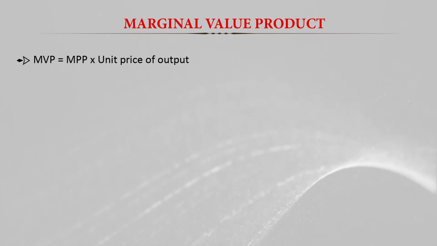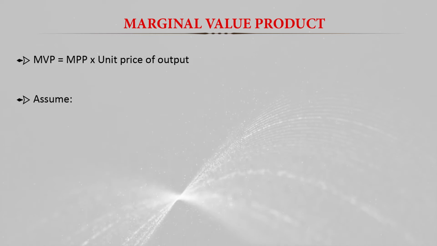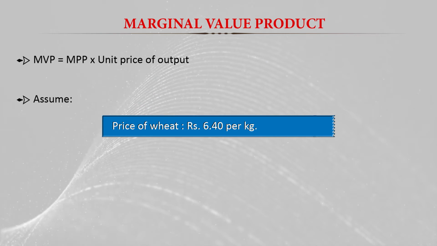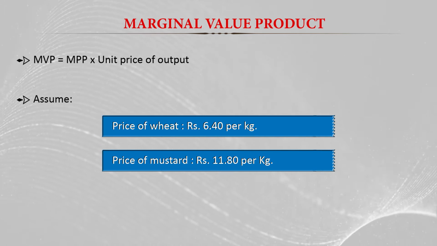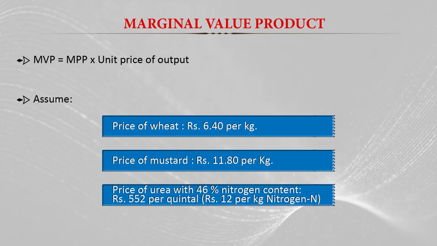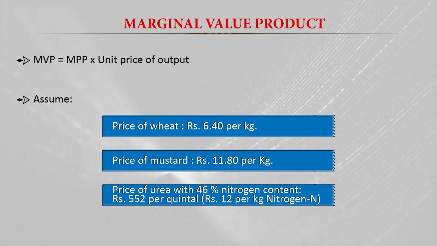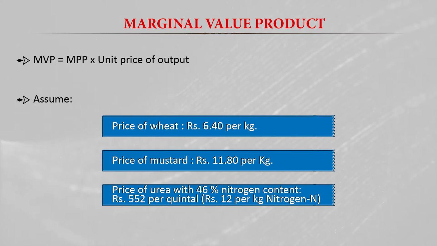Here we have taken an example: the price of wheat is rupees 6.40 per kg, the price of mustard is rupees 11.80 per kg, and the price of urea, with 46% nitrogen content, is rupees 552 per quintal.